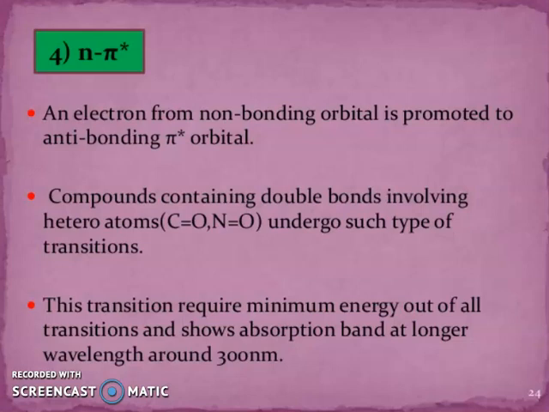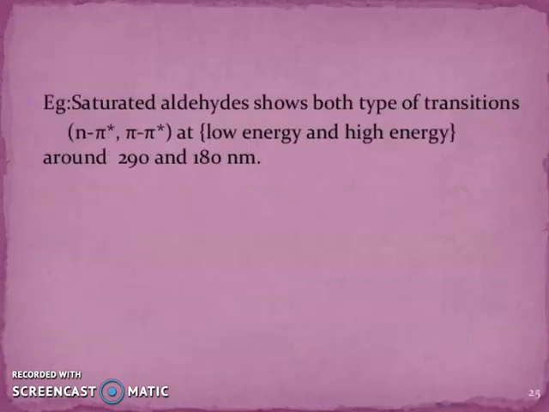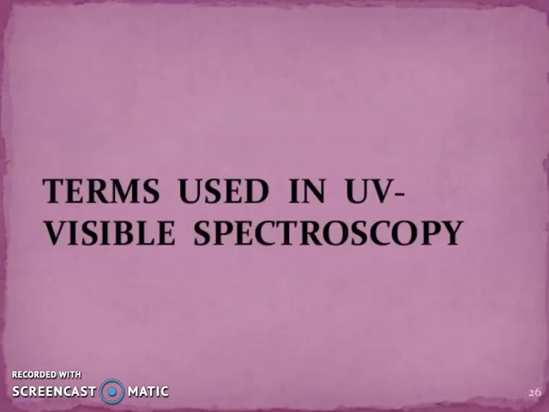Now friends, n to pi star transition. An electron from a non-bonding orbital is promoted to the anti-bonding pi star orbital. Compounds containing double bonds involving heteroatoms undergo such types of transitions. And these transitions require minimum energy out of all transitions and show an absorption band at longer wavelength, around 300 nanometer. So saturated aldehydes show both types of transition, n to pi star and pi to pi star, at low energy and high energy, around 290 and 180 nanometer.